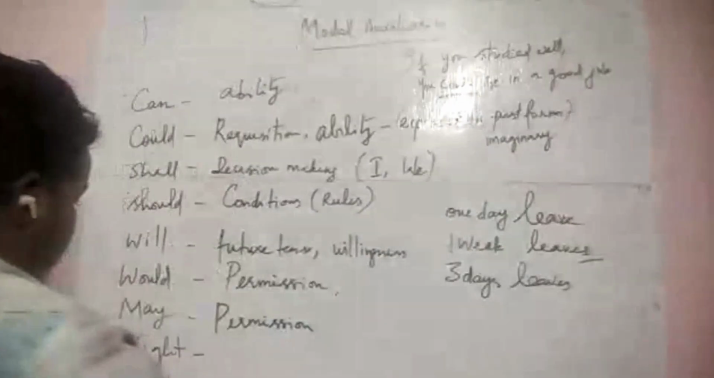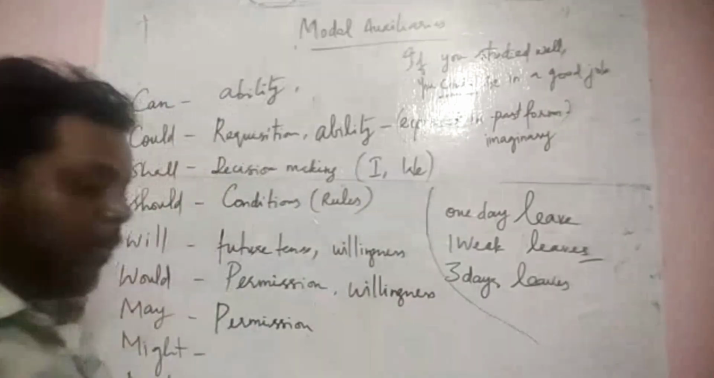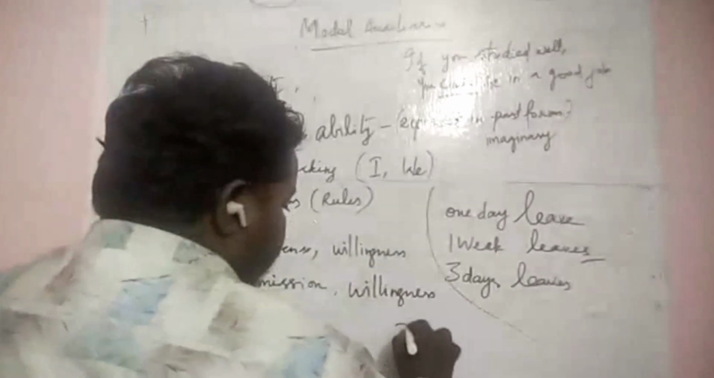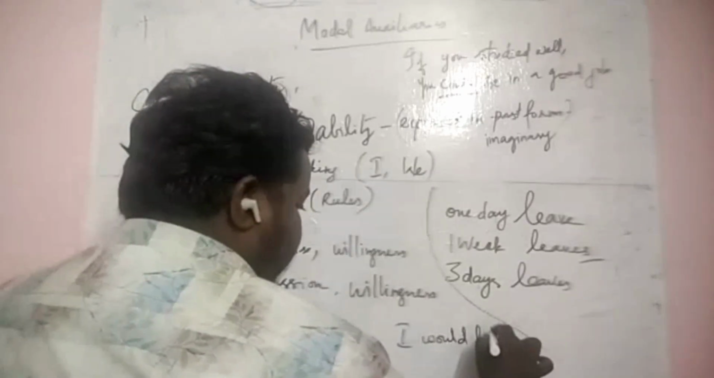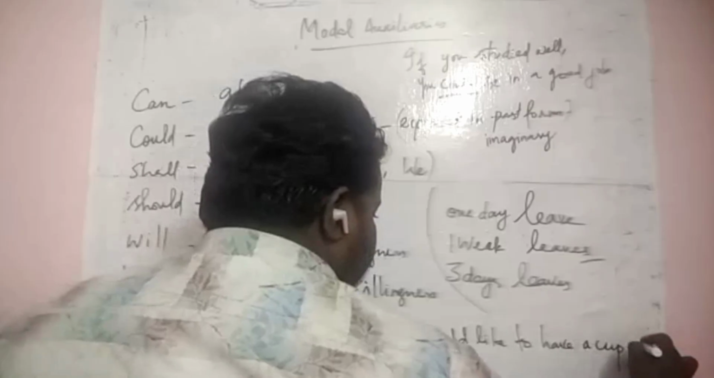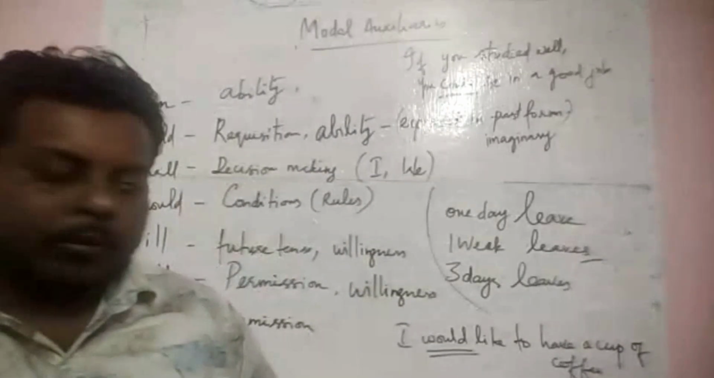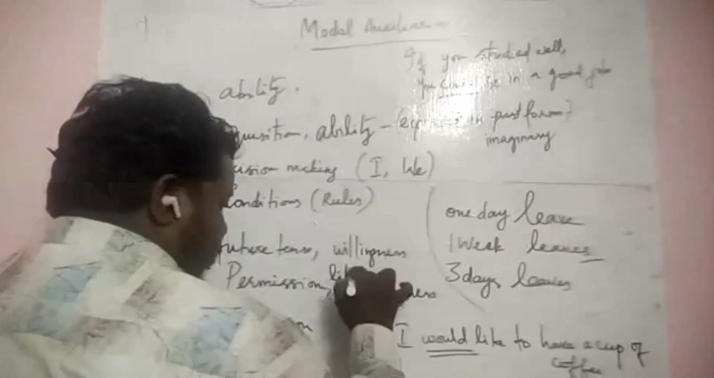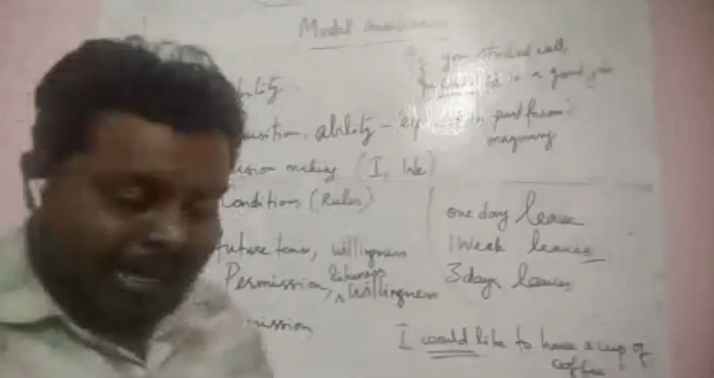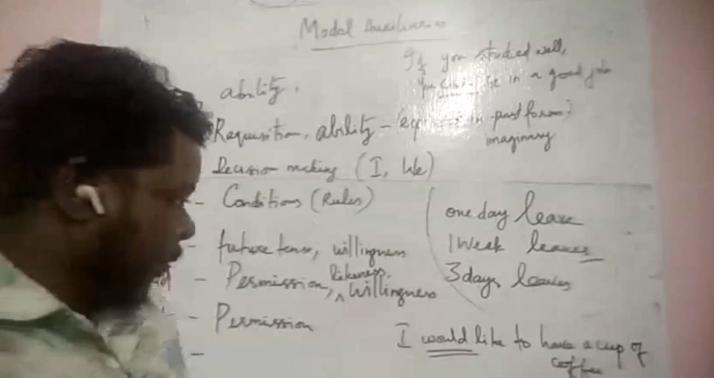At the same time, you say "could" for something expressed in imaginary form. For willingness also you can use "would". I would like to have a cup of coffee. Okay, so willingness, or likeness. What would you like? For that purpose you can say, I would like to have a cup of coffee.